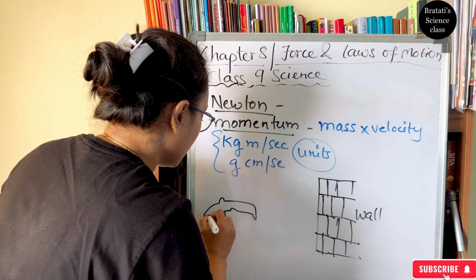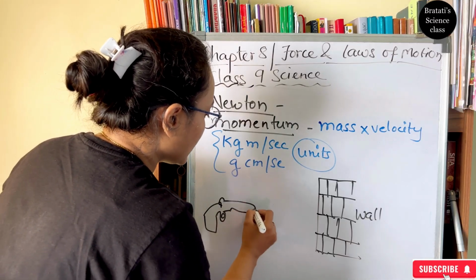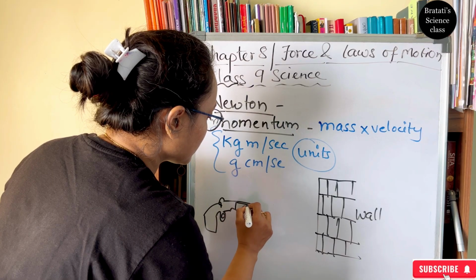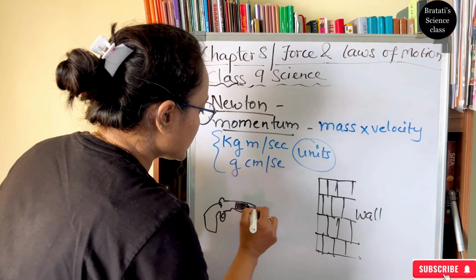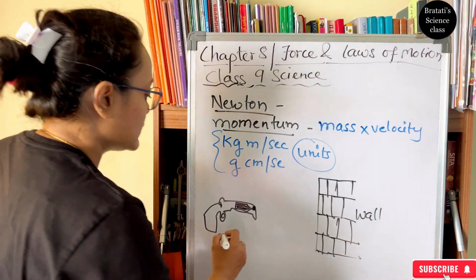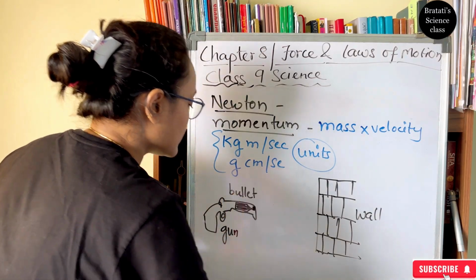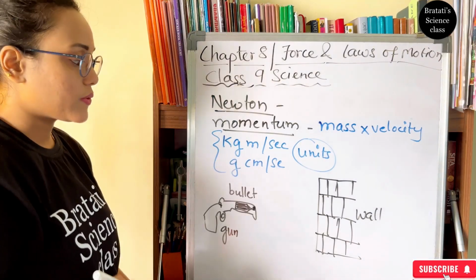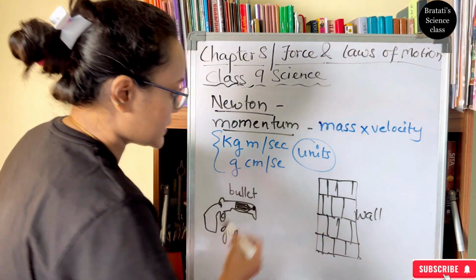This is my gun, and here I have a bullet inside the gun. The gun and bullet are at rest.